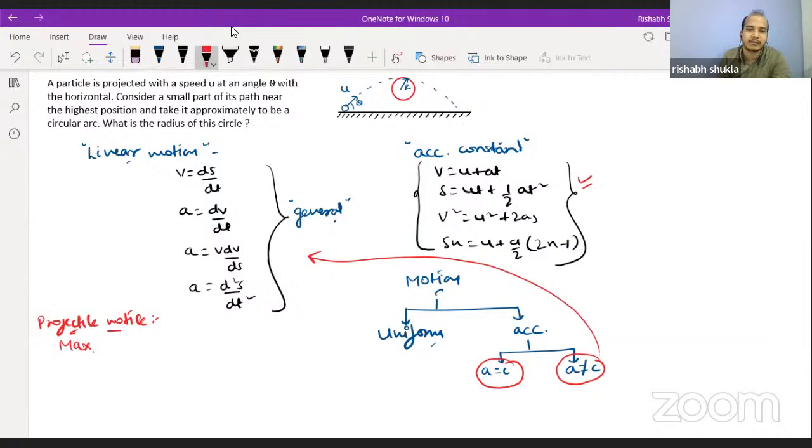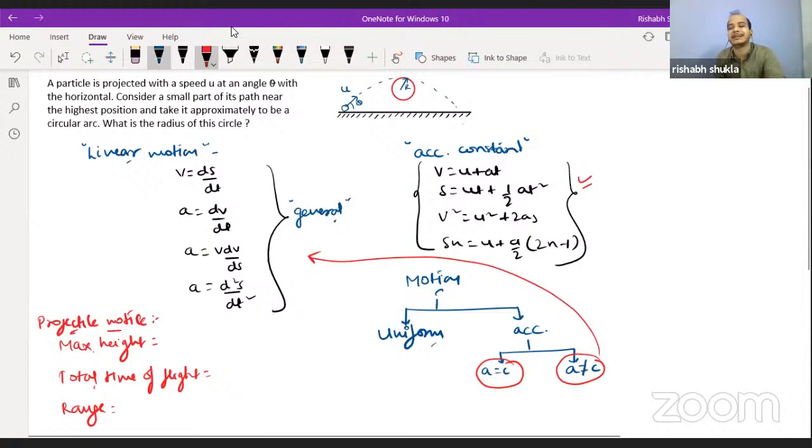Maximum height, total time of flight, and the last one is range, or you can say horizontal range. So what are the values of range, total time, and maximum height? We have seen how these formulas came.